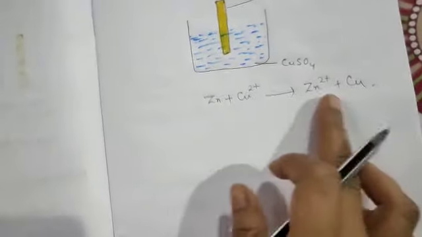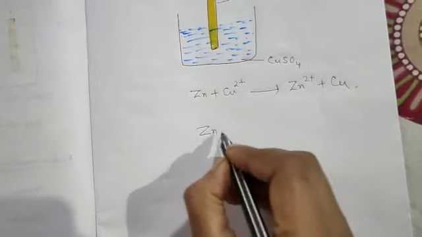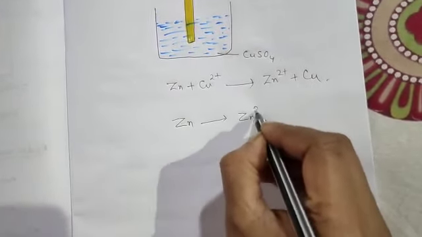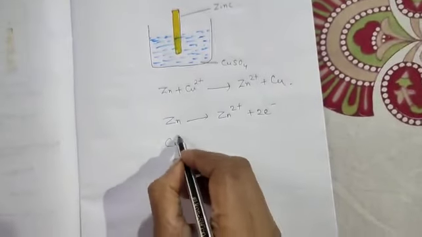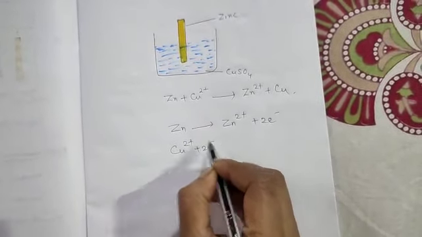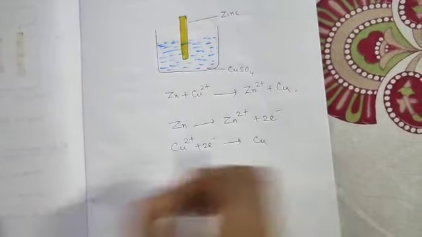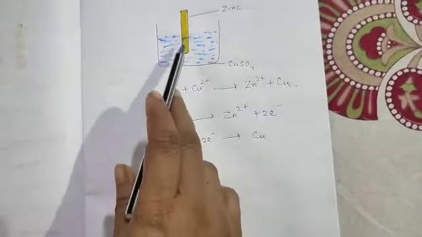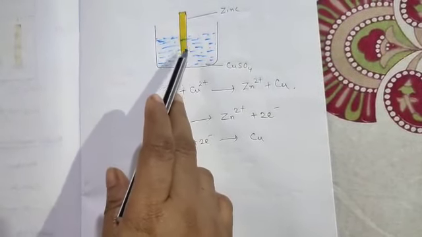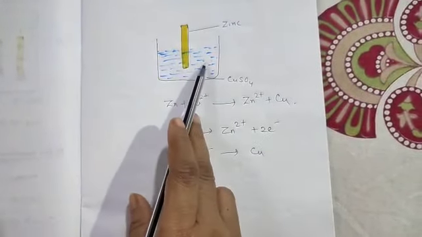Now if we divide this reaction, the first reaction is zinc is oxidized to give 2 electrons. Then the cupric ion picks up 2 electrons and it is reduced to a copper atom. Now when these electrons are being transferred from zinc to copper, the process is a direct redox reaction.